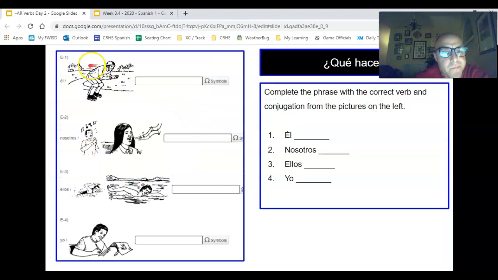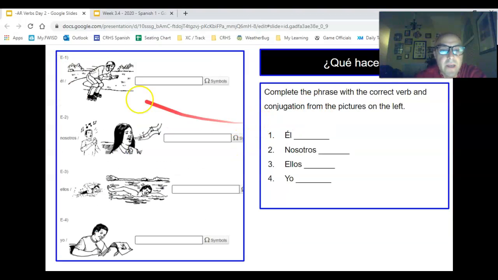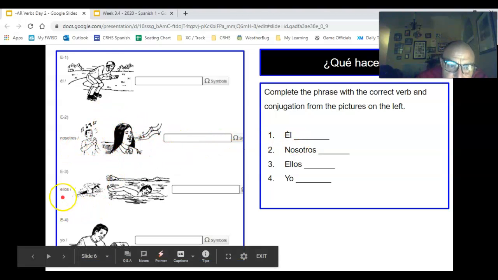Two more, we're almost done. This one, so we have homeboy skating here. So, ¿cómo se dice to skate? So you're going to have to figure out what that verb is. It's right there. Okay, and then how would you conjugate it for the subject, él? So in this blank, you're going to type él, and then however you would say that. All right, and then nosotros, and then what they're doing, ellos, and what they're doing, yo, and what he's doing. Sorry, the PowerPoint is always gonna.